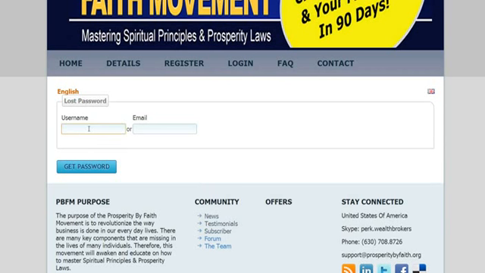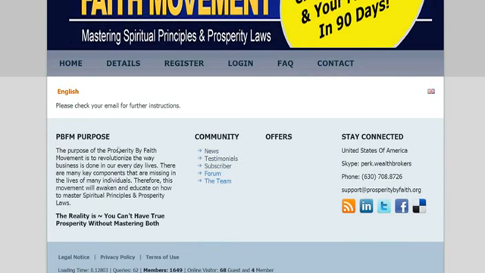For example, I'm going to put in Wall Street. Then say get password. What happens is, please check your email for further instructions. So you go to your email address, there's a link there, you click on that, and then you reset your password. So make sure you have a good email address when you first get signed up.